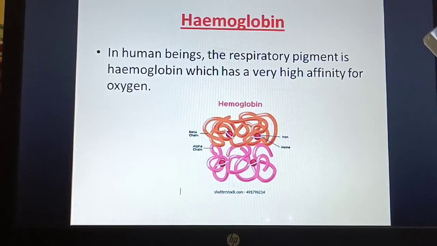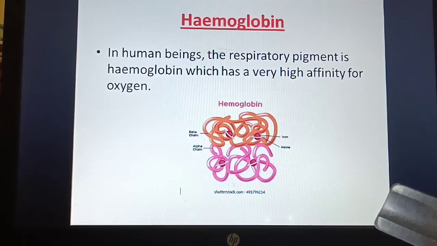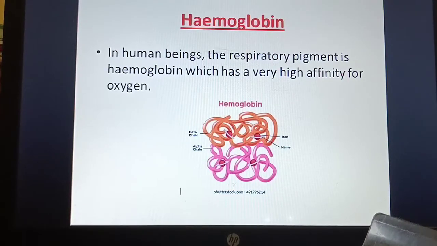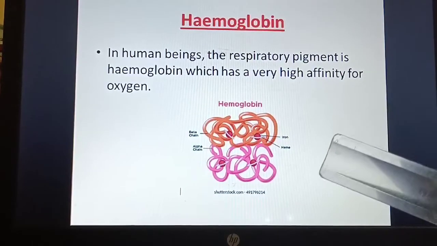Any gas which is moved into your body goes to the blood. In the blood, red blood cells are present. The oxygen which has gone into the blood moves to the RBC, and inside the RBC there is a pigment called hemoglobin.